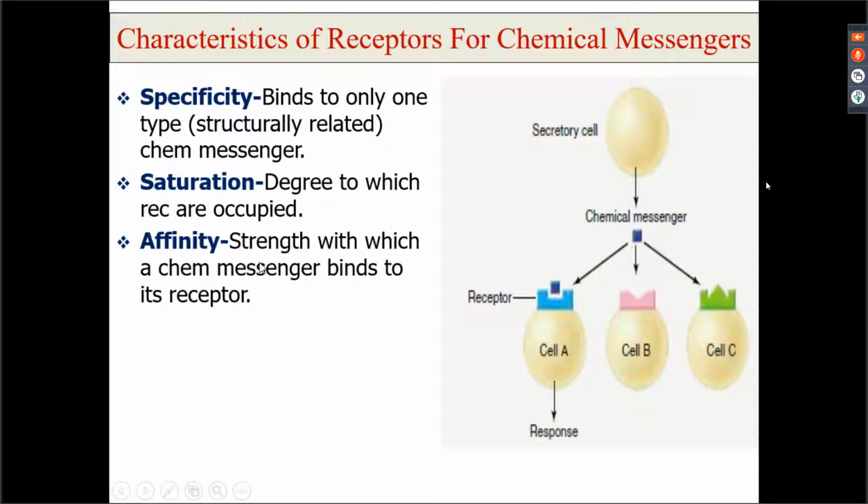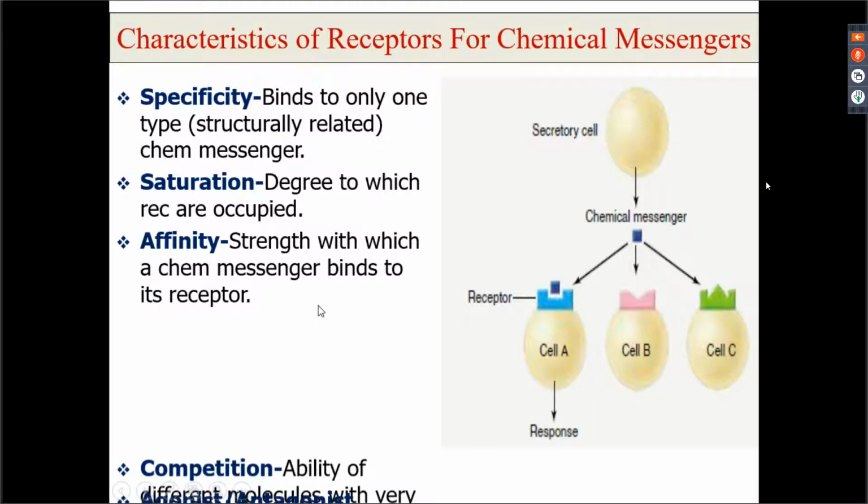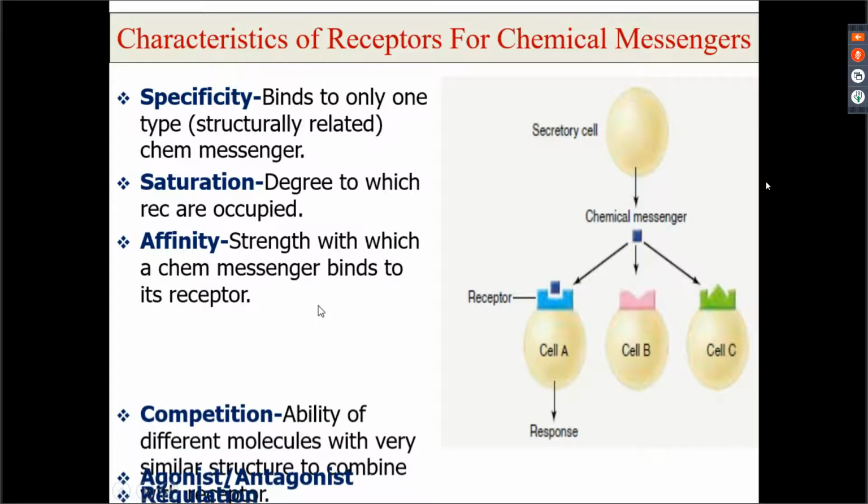Then you have affinity. What do you mean by affinity? Affinity is the strength with which a chemical messenger binds to its receptor, right? So it can have a strong affinity, it can have a weak affinity.